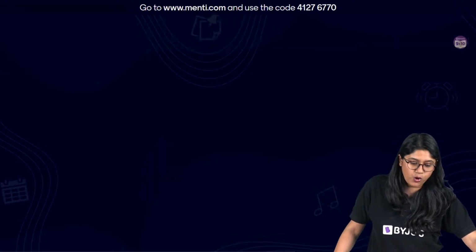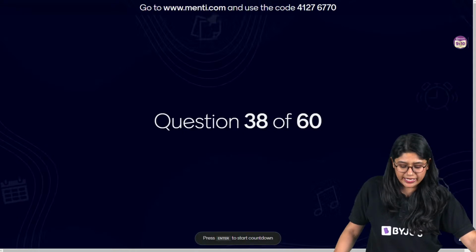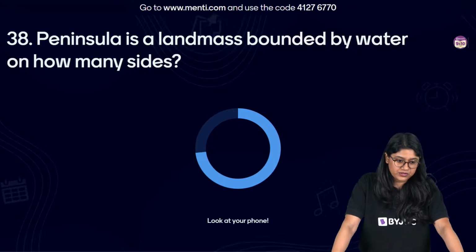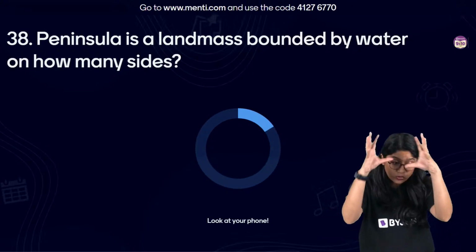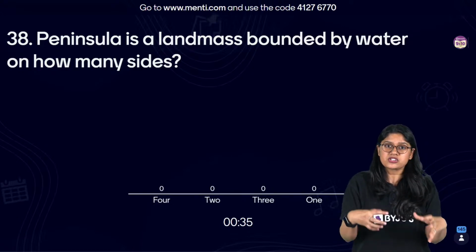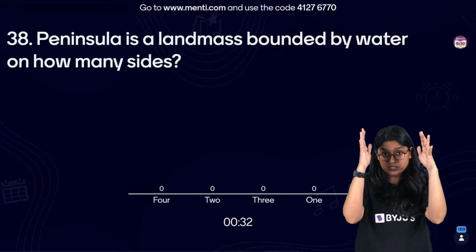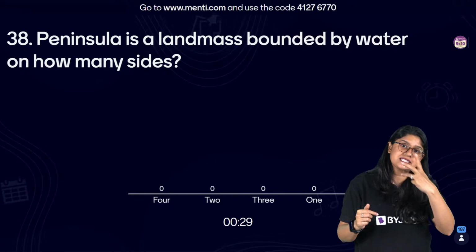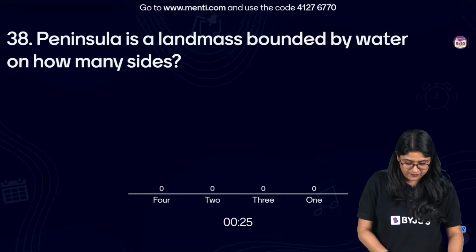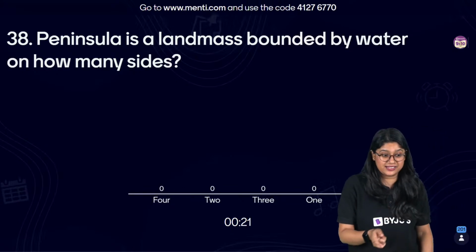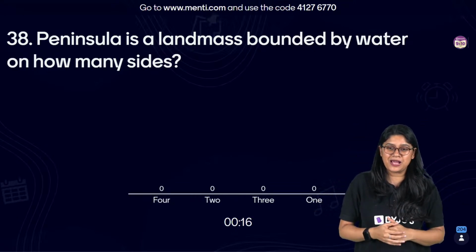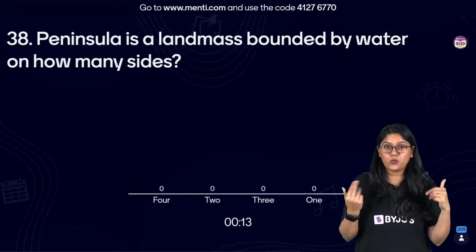We will have the leaderboard in just a few minutes. Let's take a look at question number 38. Peninsula is the landmass bounded by water on how many sides? Very easy. We have a peninsular region in our country. This landmass is bounded by seas on how many sides? 4, 2, 3, 1. Can I give you a hint? India has it, so think about India. Look at the map of our country. We have the Peninsular Plateau. How many sides do we have water?